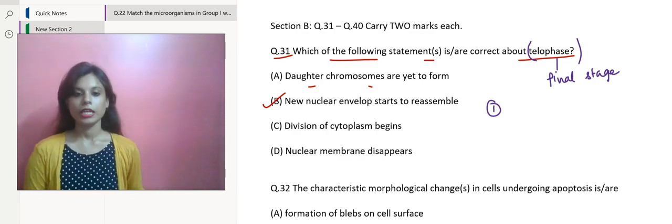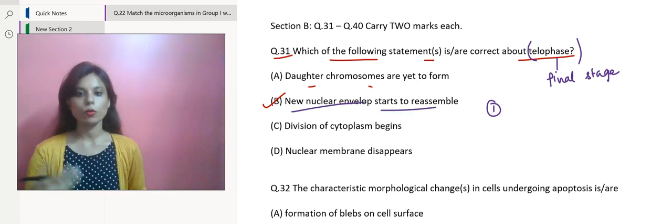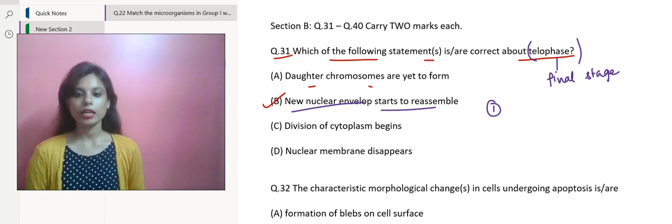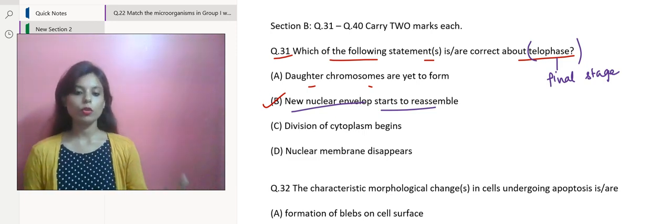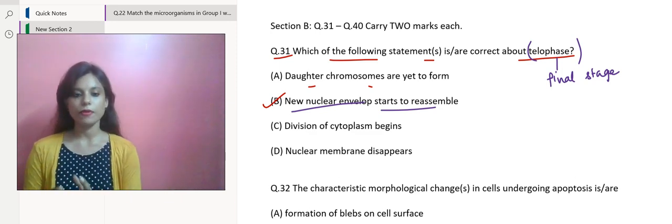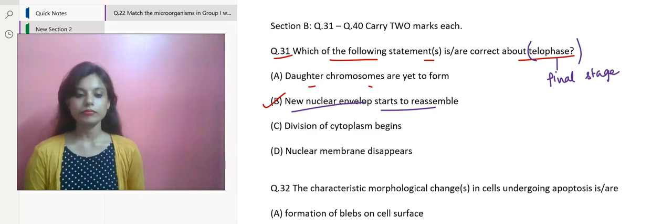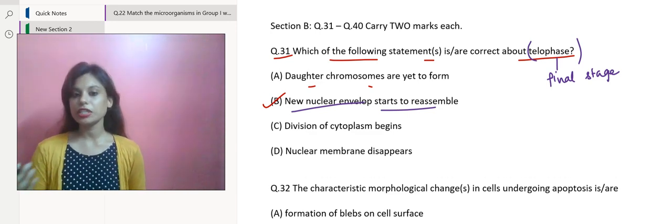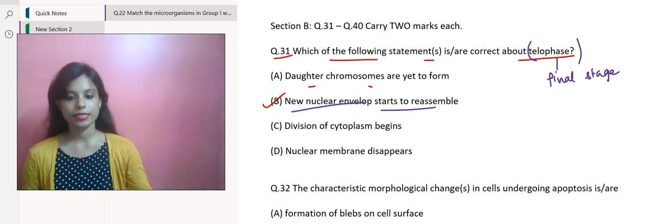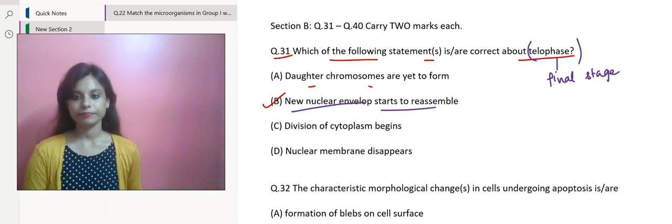That is what I have marked in option B. This is what I was trying to say about telophase. There are other events that happen over here. Talking about chromosomes, chromosomes begin to unwind and decondense into chromatin, which is the less condensed form of DNA. We can also talk about the division of cytoplasm, which begins by a process called cytokinesis.